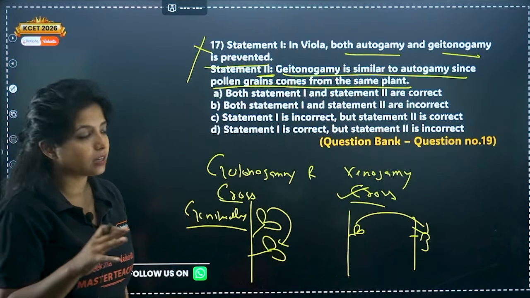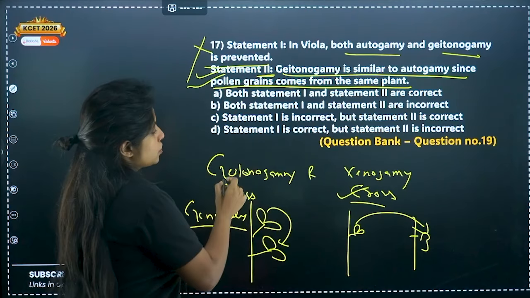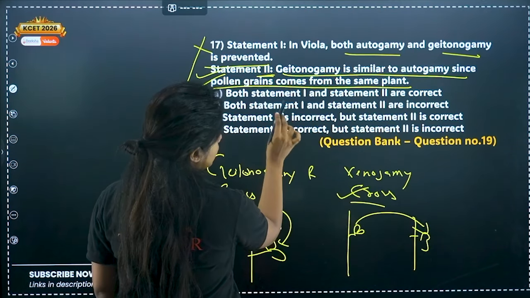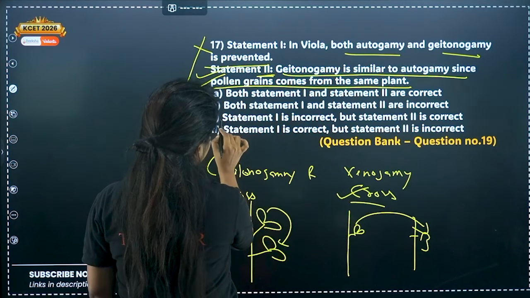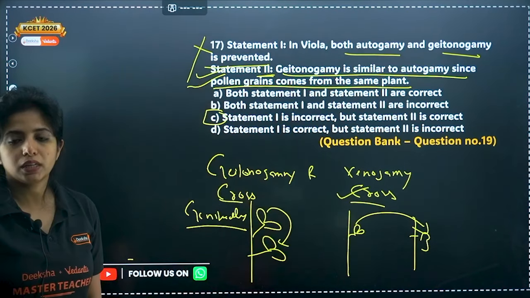So other statements, everything is correct, which is why we can say statement 2 would be correct, but statement 1 is false. No, statement 1 is incorrect, but statement 2 is correct. This is what we can put down.